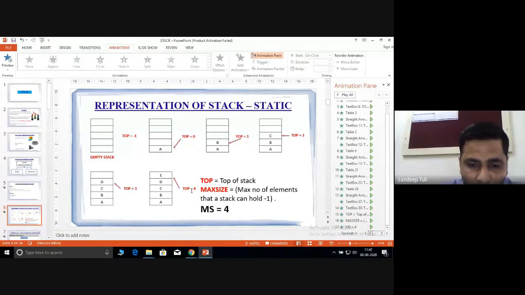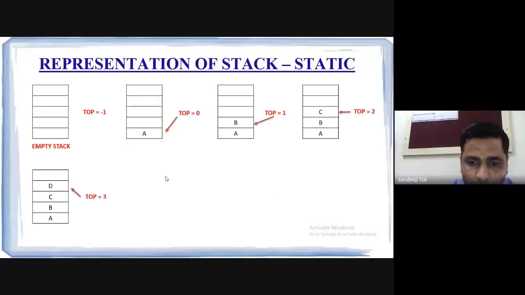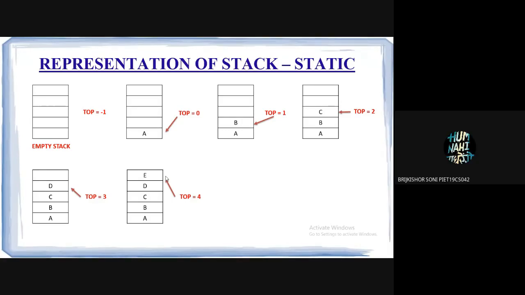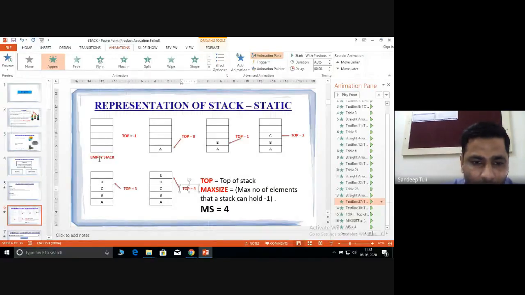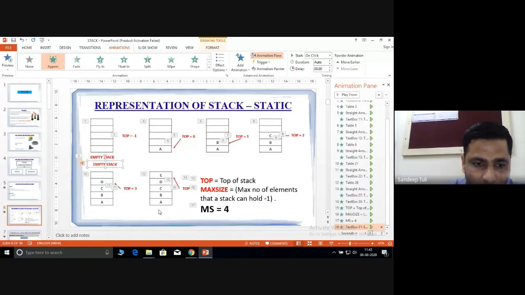Okay, sir. Now tell me, when the value of top is equal to 4, can I insert a new element in this case? No. Why not? No, sir. Why not? Because the array indexing, all the memory is allocated, the stack is full, sir. Very good. That is what I want to say. So what I want to hear is the stack is full now in this case.